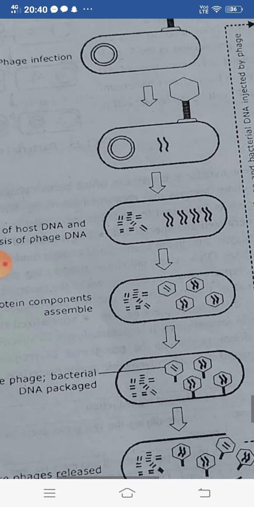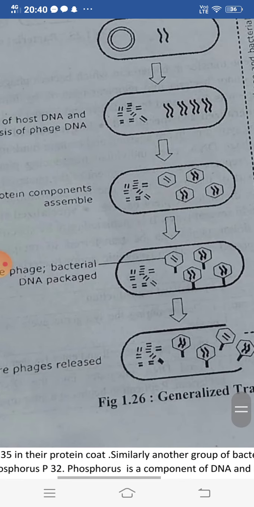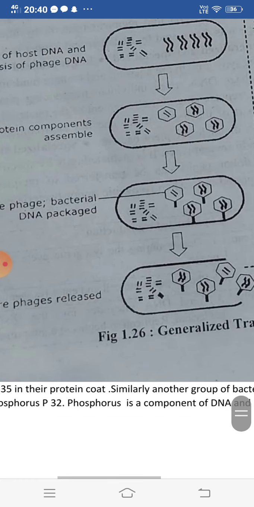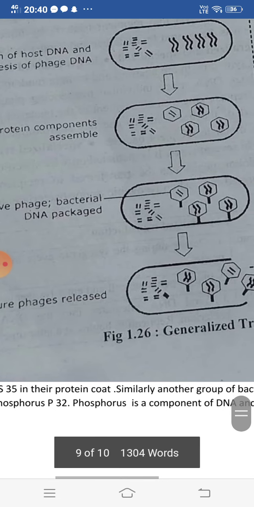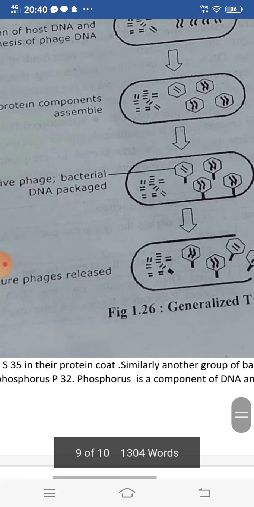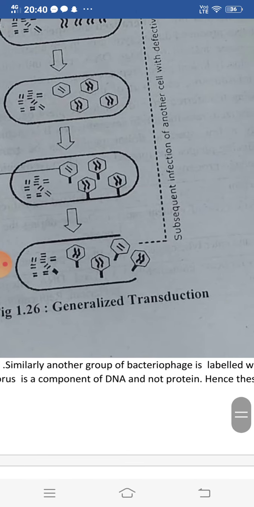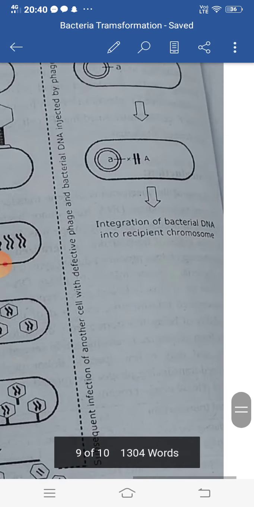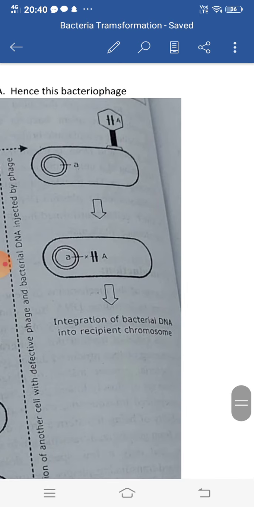The phage protein components get assembled, and then the defective phage or bacterial DNA package is observed, and the mature phages are released. In this figure you can see the integration of bacterial DNA into the recipient chromosome.